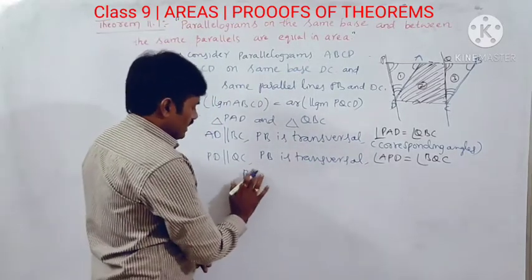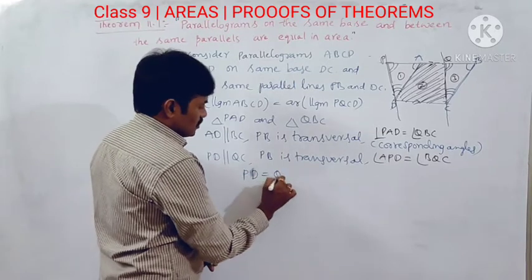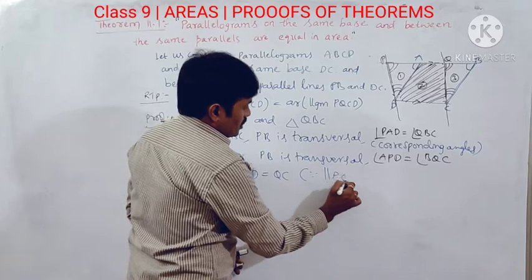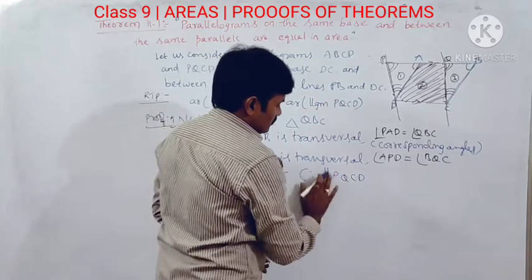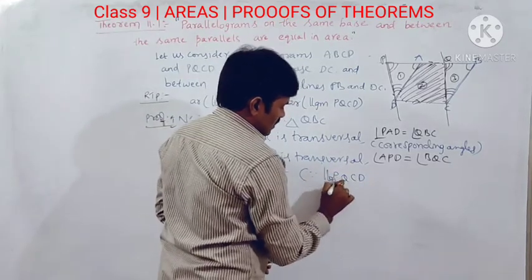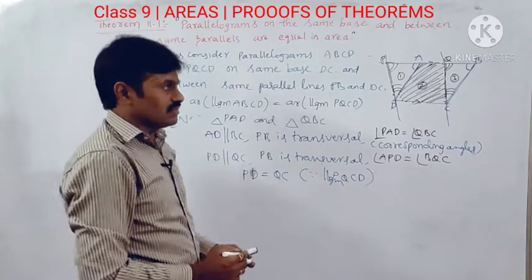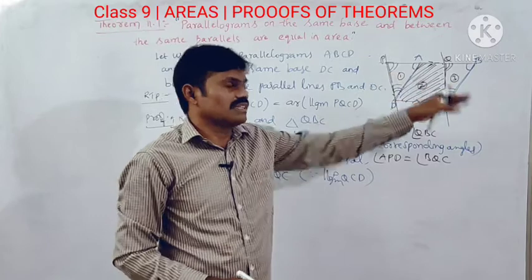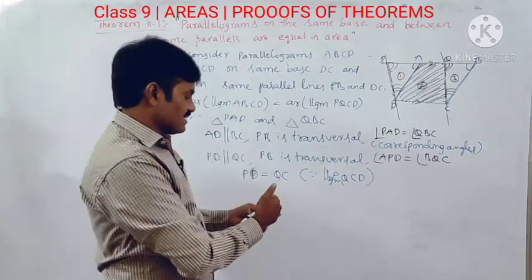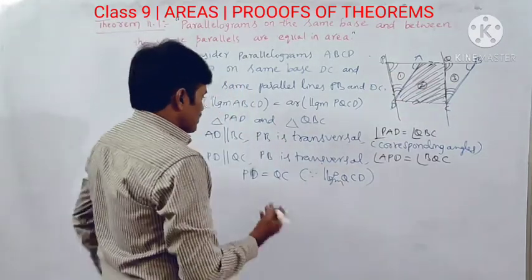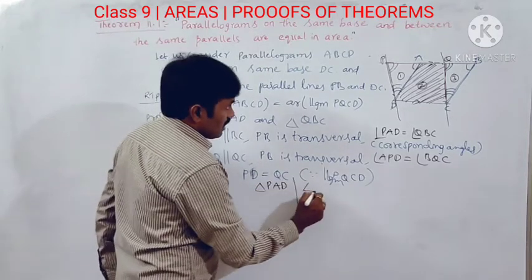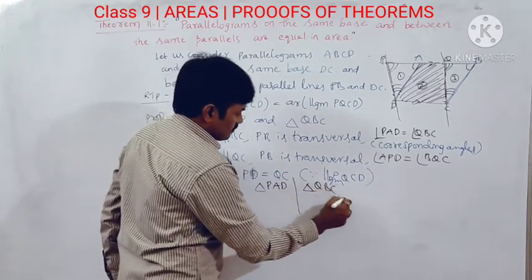So PD is equal to QC since PQCD is a parallelogram. Now, if I list out the corresponding parts of both the triangles, I will get it like this. That is triangle PAD, or DPA, and the other one is triangle QBC.